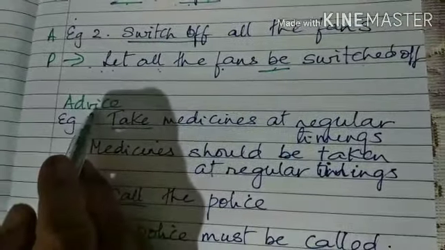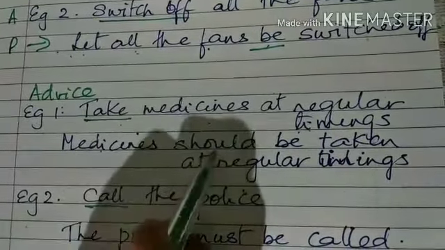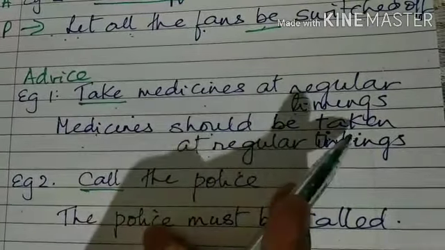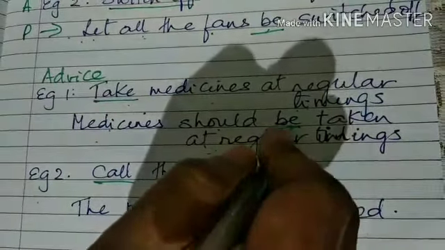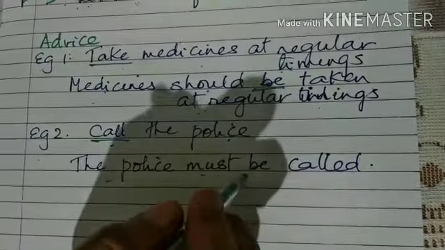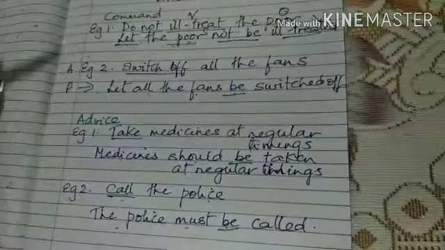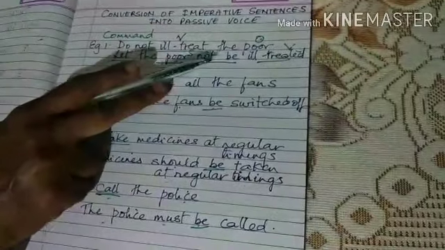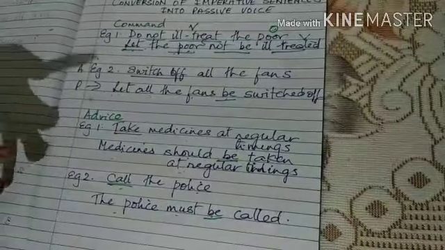Then, when you're giving advice or it's a suggestion, take medicines at regular timings. So, how do we change that? Medicines should be taken at regular timings. You can also say medicines ought to be taken at regular timings. So, here also we use the be form of the verb. Then, call the police. The police must be called. So, again here we are using the be form of the verb. So, in all these, as we can see, whether it's a command or advice, we have to use the be form of the verb. I hope this concept of active to passive voice conversion from one to the other is clear.